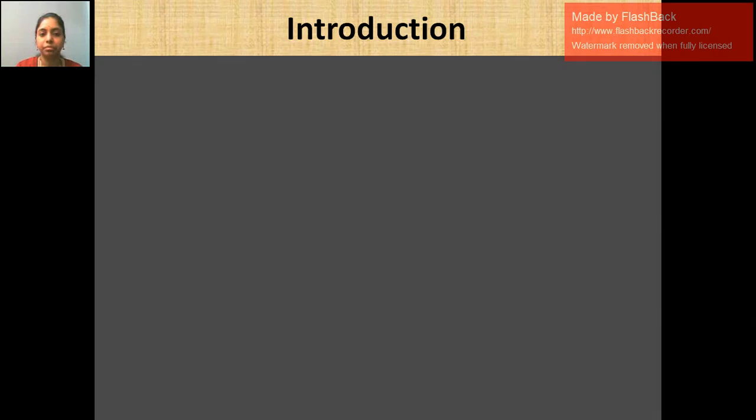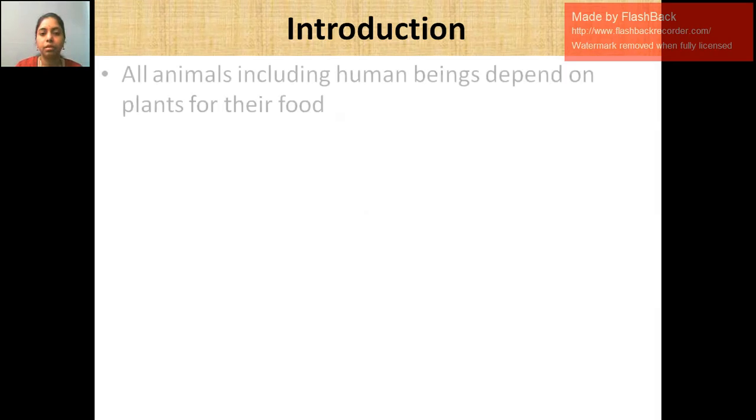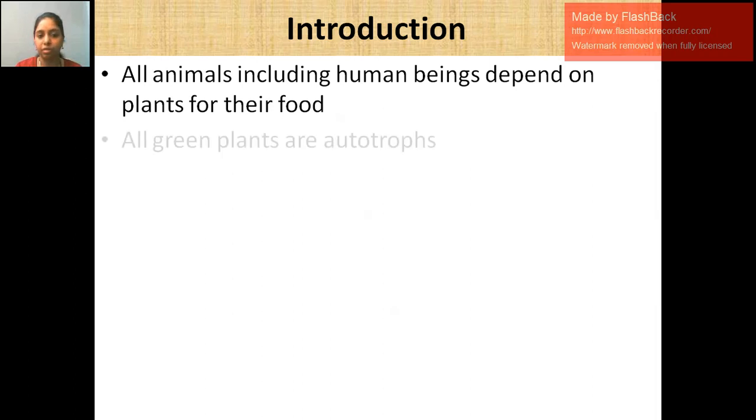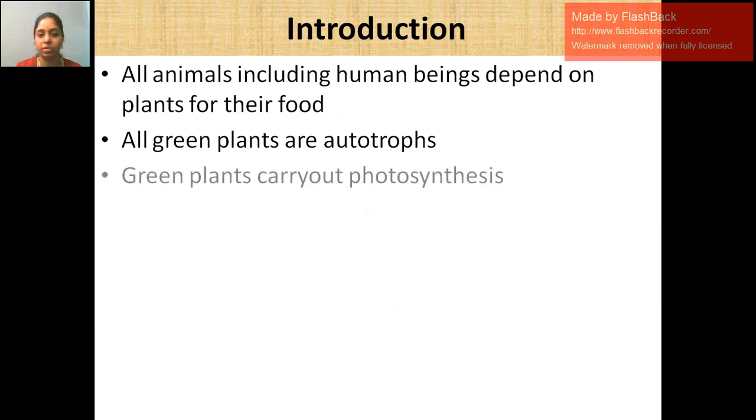Introduction. We all know that all animals, including human beings, depend on plants for their food. Why? Because they are capable of producing their own food by the process called photosynthesis. So they are known as autotrophs.